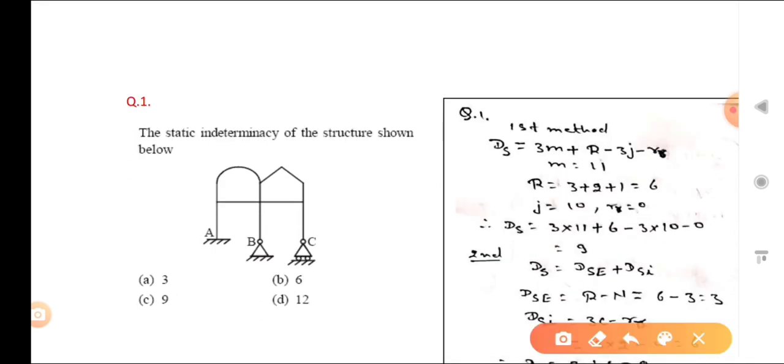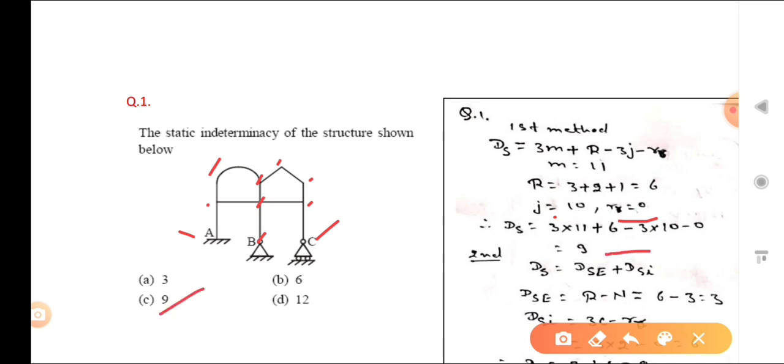Okay, you can see like that 1, that is 2, 3, 4, 5, 6, 7, 8, 9, 10. So that is J. Here there are no hybrid joints, so RR will be 0. So we can now put that value. When you put that, 3 is to 11 plus 6 minus 3 is to 10 minus 0, that will be 9. So your answer is C.